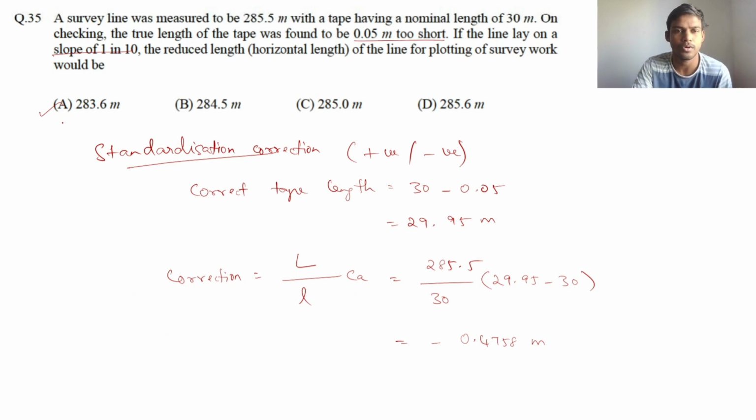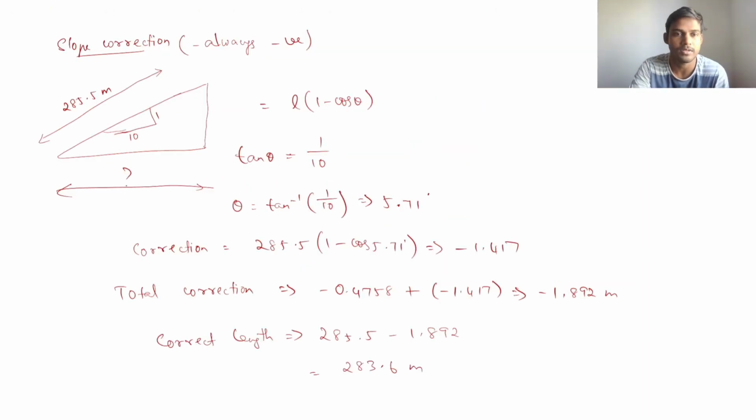So in this correction, two corrections are needed. The first one is the tape correction, that is standardization correction, and look at the question whether the tape is too short or too long. If it is too long, it is a positive correction, and slope correction is always negative. For this, you can also use the other formula, that is h squared divided by 2l. So you will get the same answer in both these formulas.